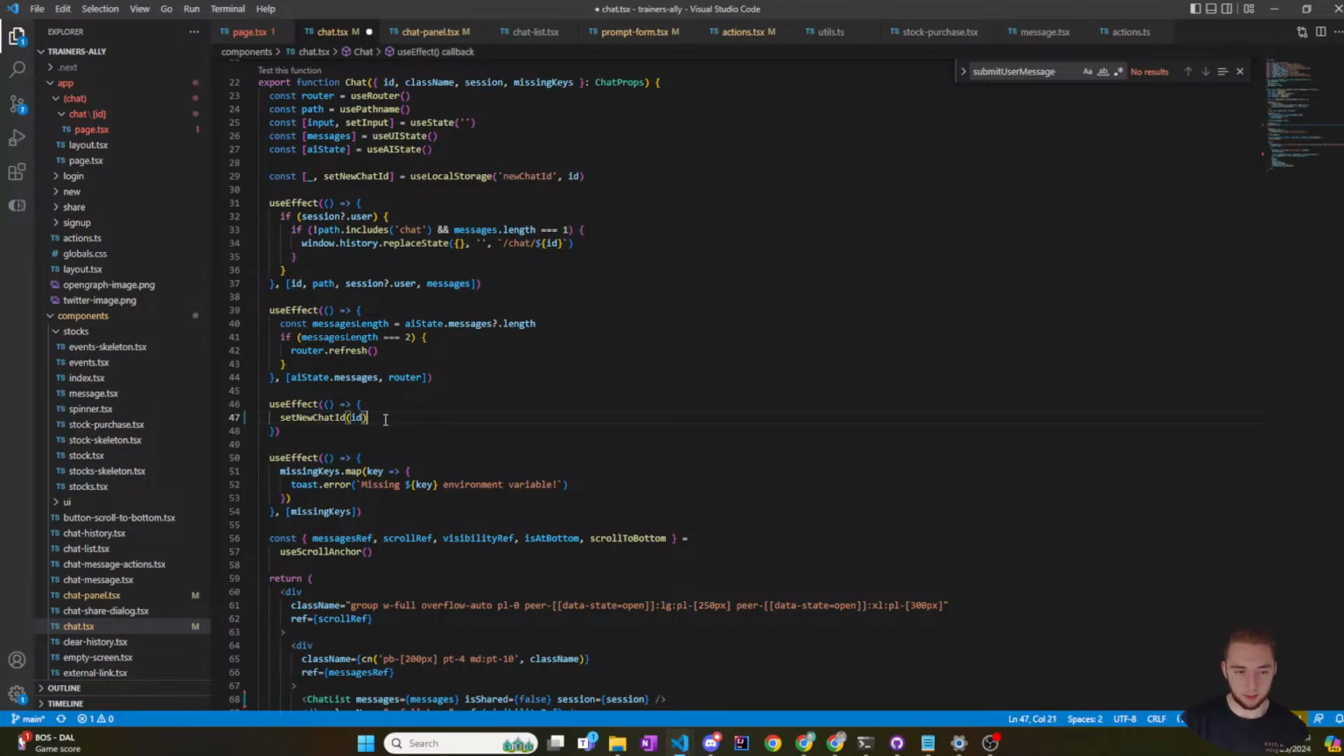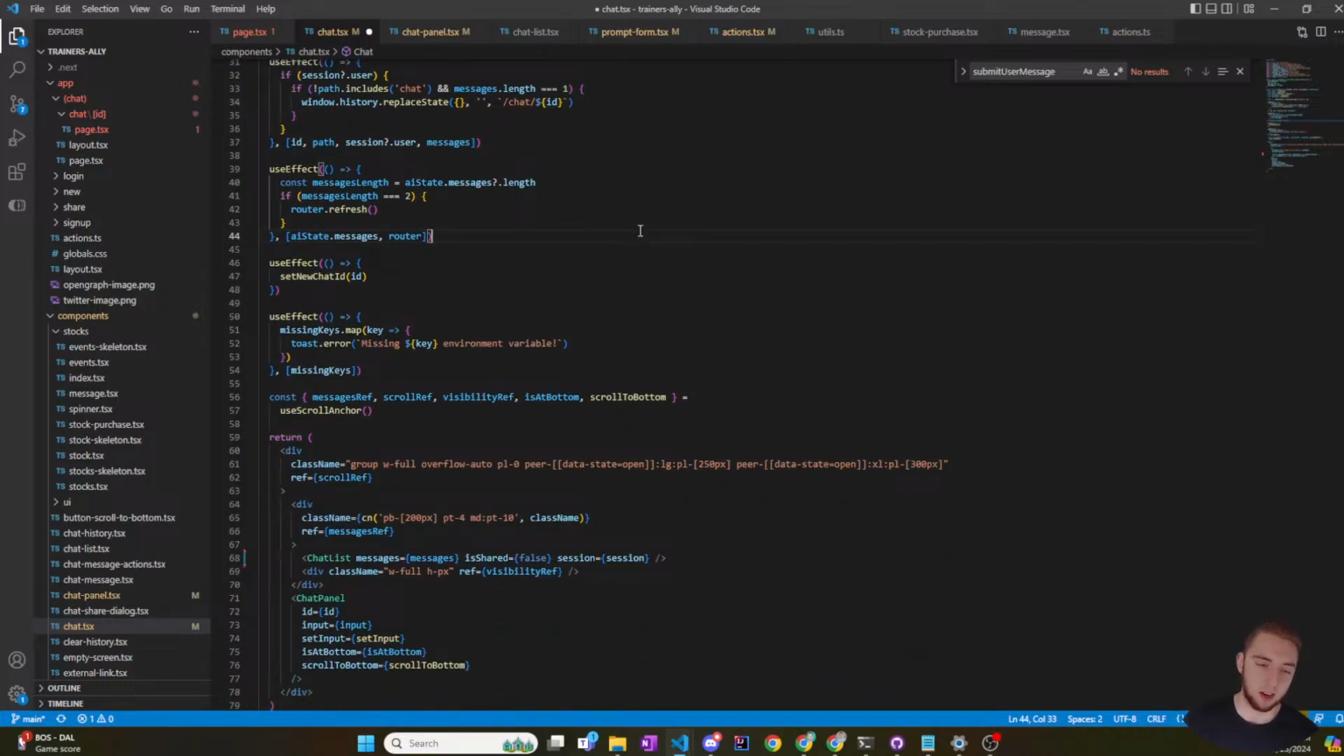Oh, this bugs me that they don't have semicolons in their template here. I love using semicolons in JavaScript. I think it's best practice, honestly.